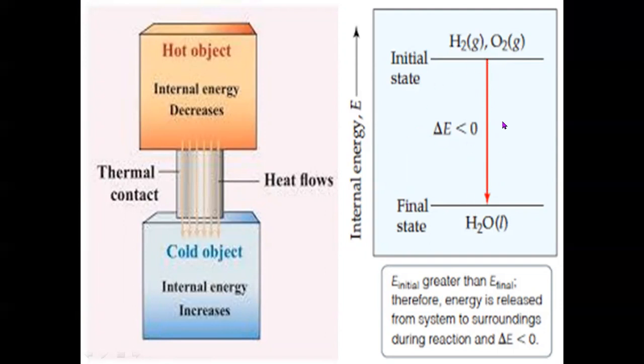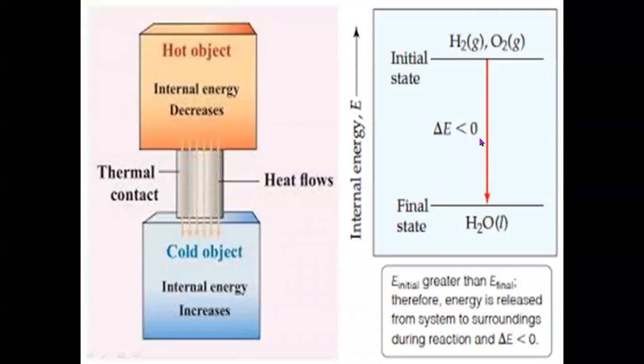So it is a chemical reaction taking place between hydrogen and oxygen, which are in gaseous state. And this is internal energy, which we have taken on the y-axis. Now, as the reactants are converted into product, that is liquid water, this is called the initial state and this is called the final state, E1, E2. So E2 minus E1 is less than 0.